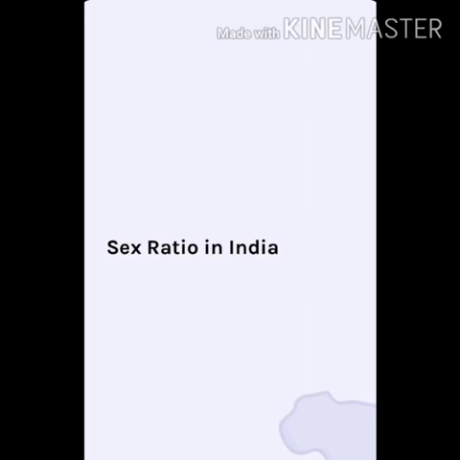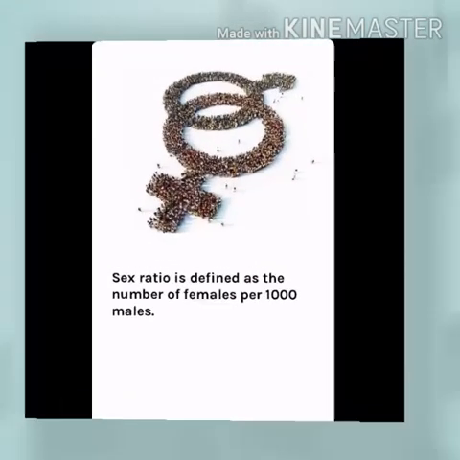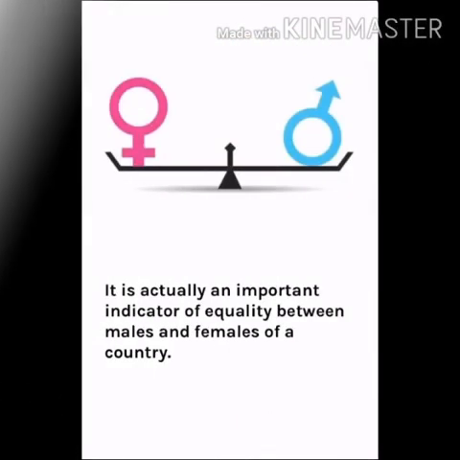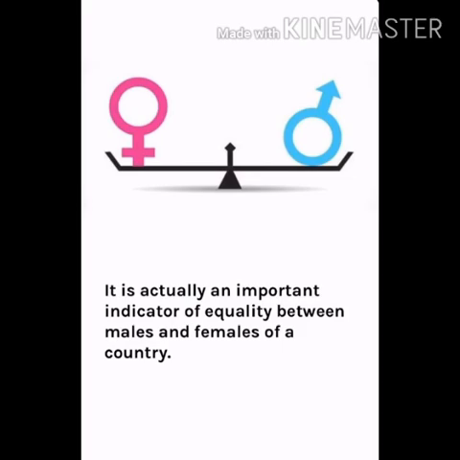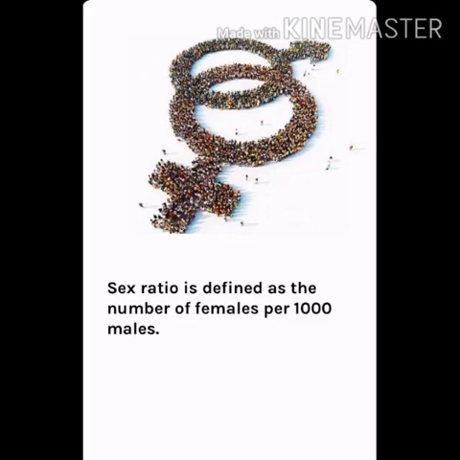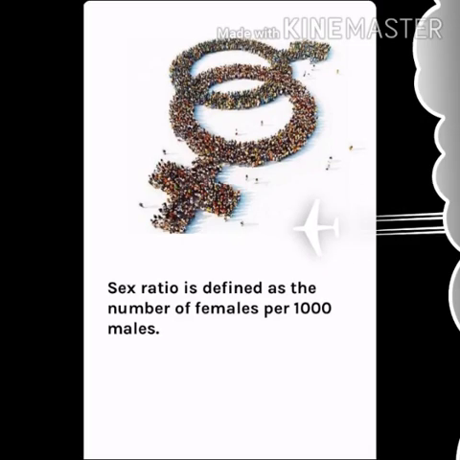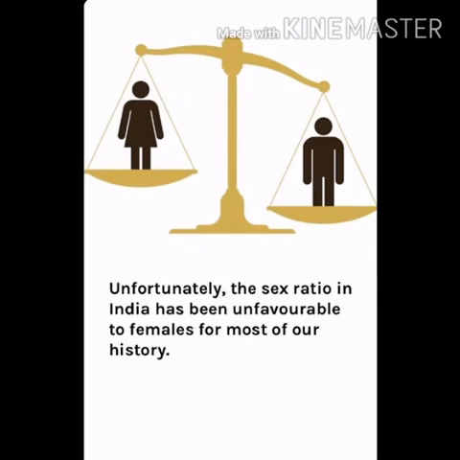The sex ratio is the way we divide the gender, male and female, and draw a comparison between them: how many men are there compared to women and how many women are there compared to men. This helps to understand how the different genders are existing in the particular population. So under sex ratio, it is the ratio between men and females and is calculated as number of females by number of males into 1000. This helps to understand how many females exist compared to 1000 males.